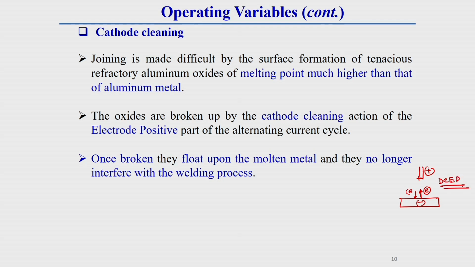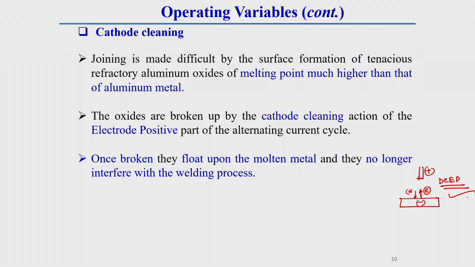the aluminum, that means the refractory oxide, is broken up. Once it is broken up, it floats over the surface of the molten pool. Due to this DCEP polarity, this thing happens. Once it is broken up, it floats upon the molten metal.